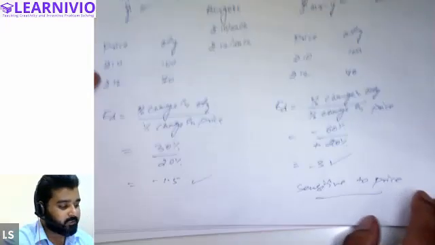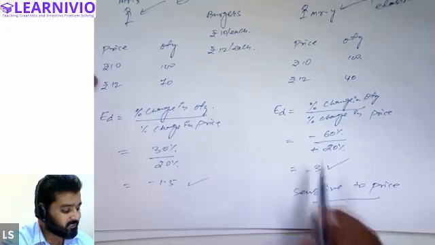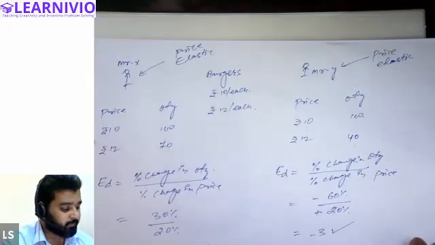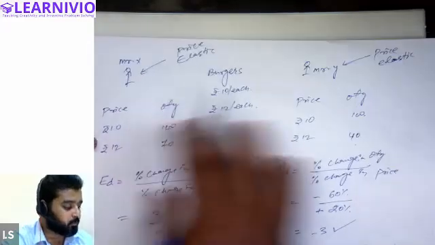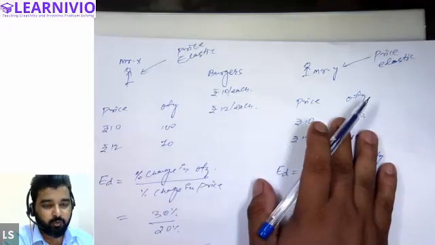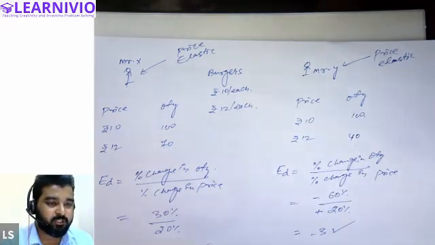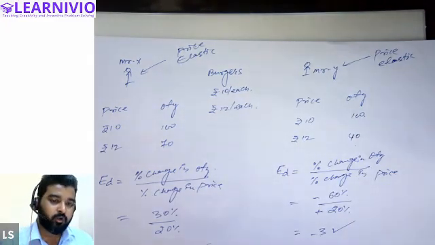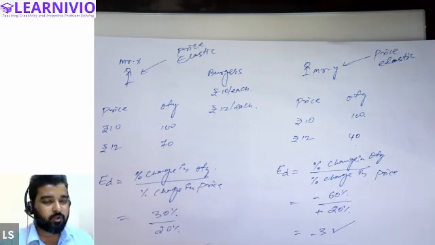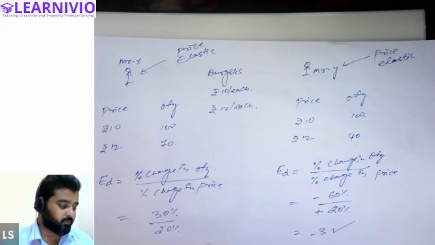So basically, elasticity of demand shows the sensitivity. And according to our example, Mr. X is sensitive to the price, and Mr. Y is also sensitive to the price, because for both the customers, demand is changing due to change in price.